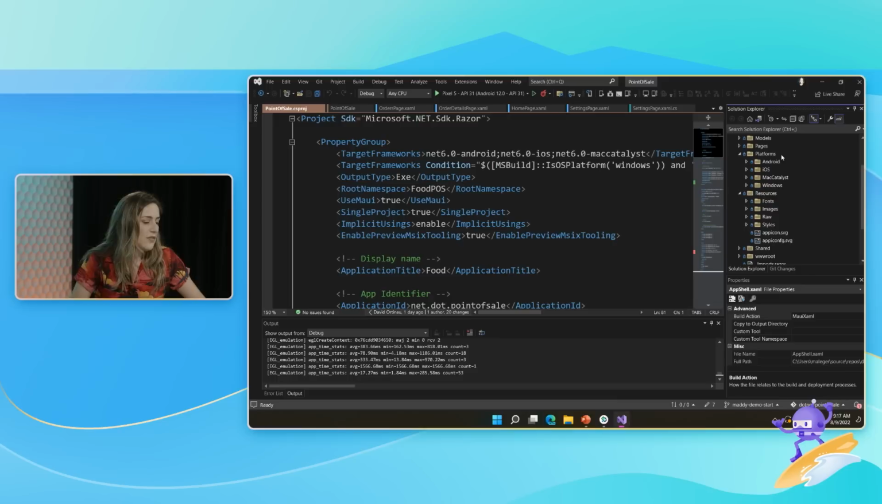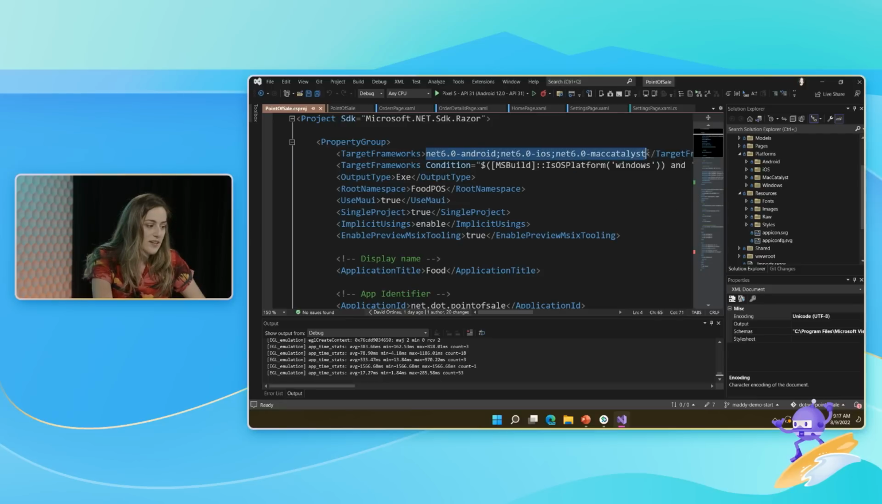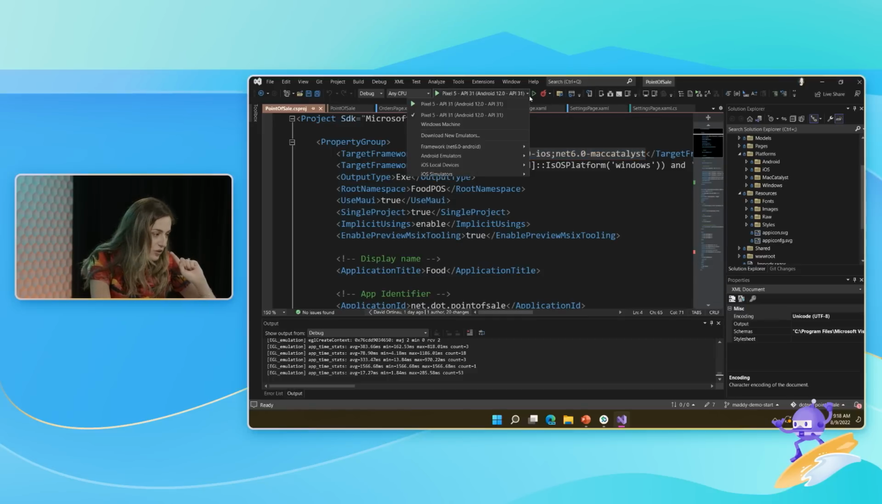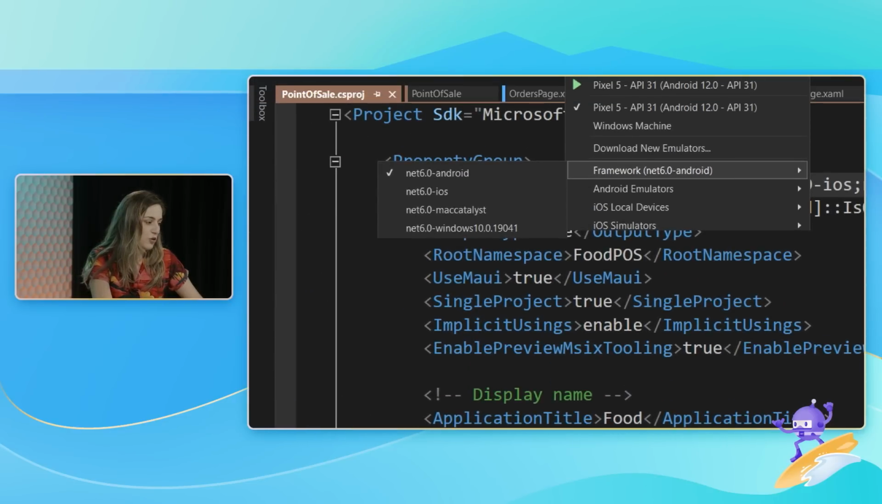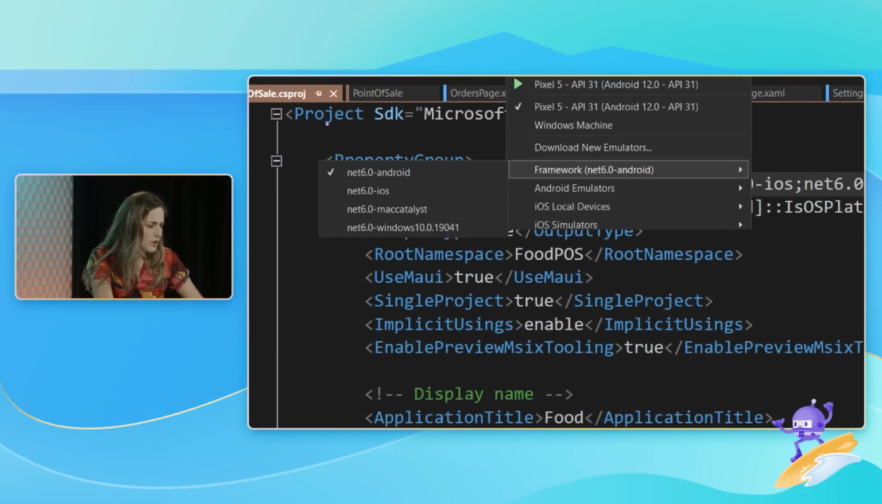Right. And the way that you tell Maui that is in your CS proj file, right here, your target frameworks. So we're taking advantage of .NET multi-targeting. That means that you have one project, and it can go everywhere. And you can pick where it goes with this cute little drop-down, just switching out your framework here. So I can say, oh, I want to deploy this to an iOS remote simulator, or a simulator or a device or an Android emulator or my Windows machine locally, all the different options.